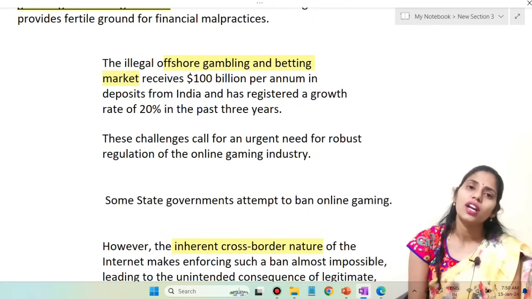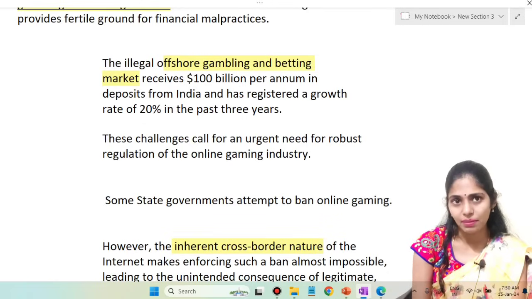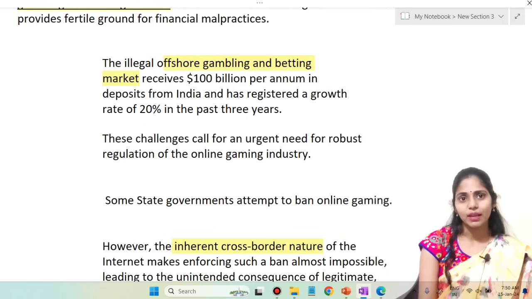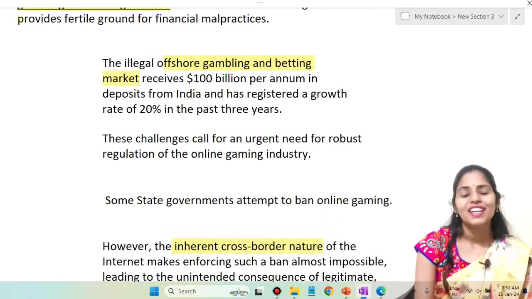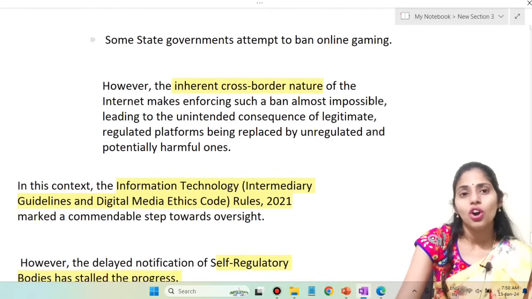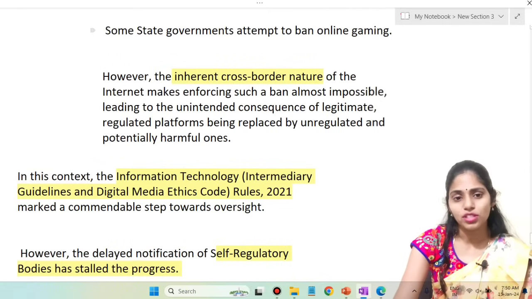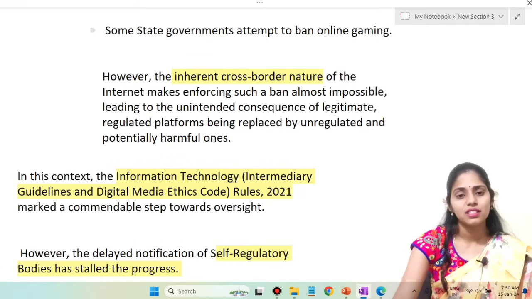Regarding online gaming, the central government took a decision to increase the GST slab of online gaming to 28%. However, the inherent cross-border nature of the internet makes it very difficult to implement this.